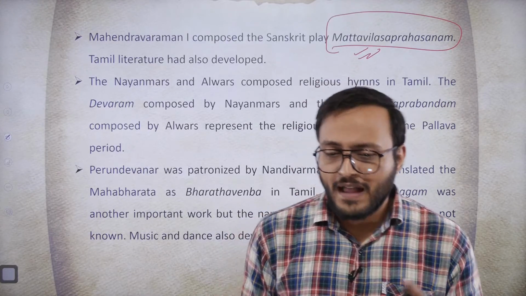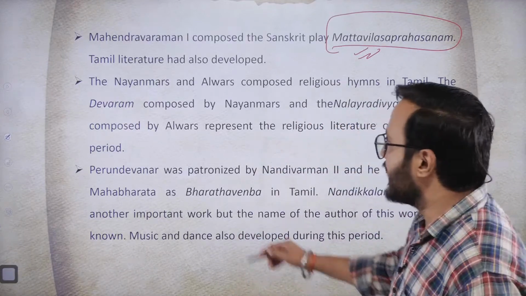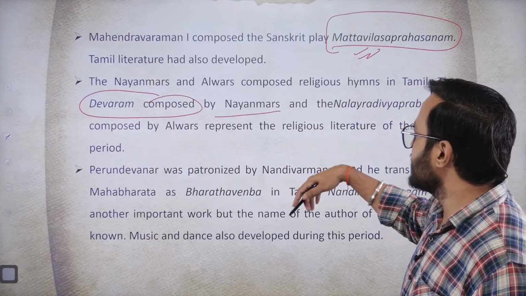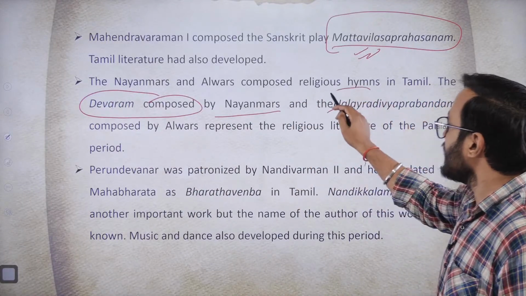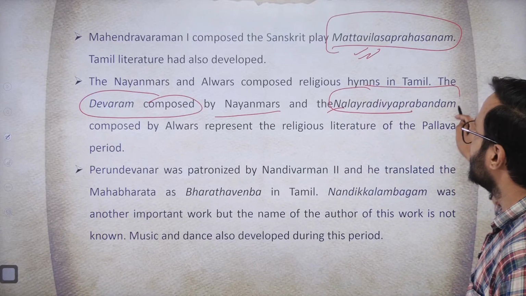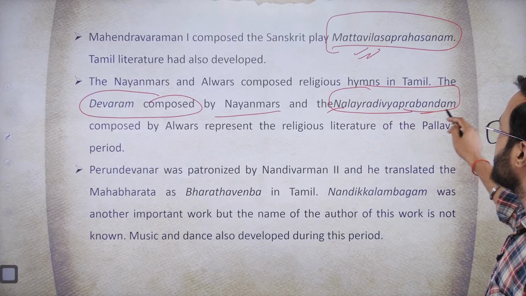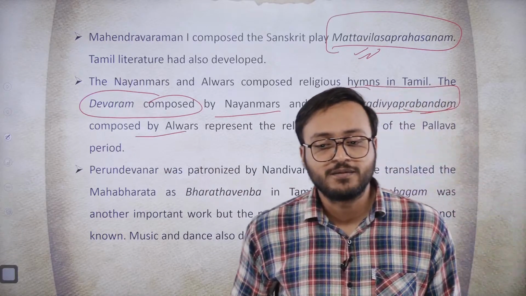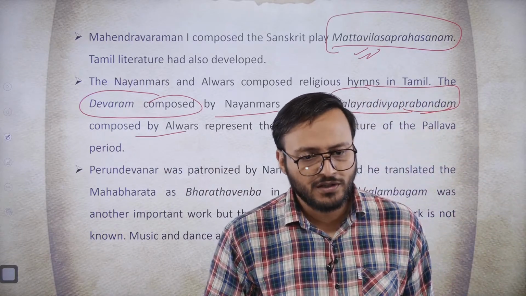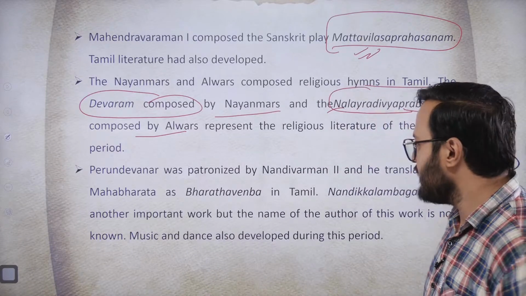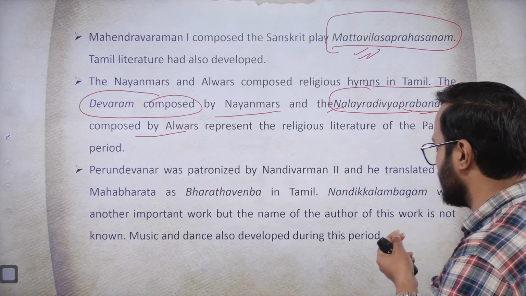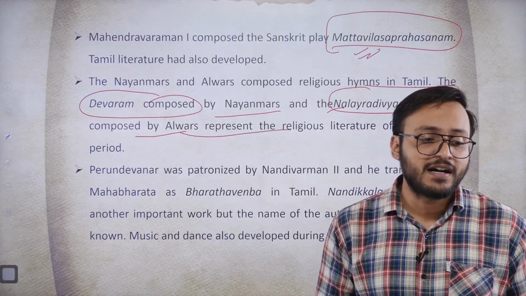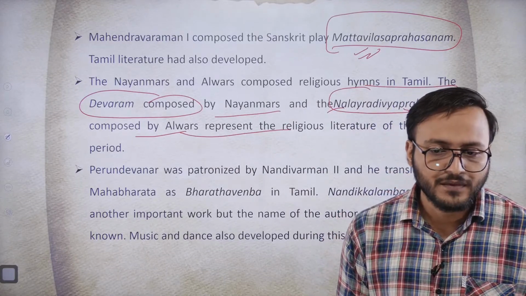Okay. Now, this work called the Devaram was composed by the Nayanars, and the book called the Nalayira Divya Prabandham was the composition of the Alvars. So these two books are the very important contribution of the Nayanars and Alvars to the Bhakti literature.